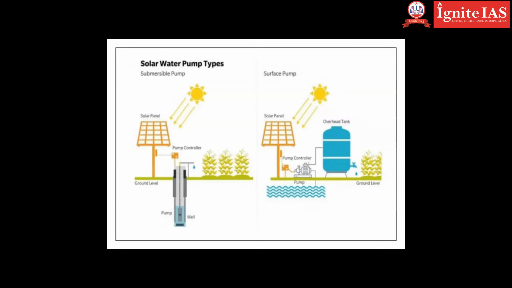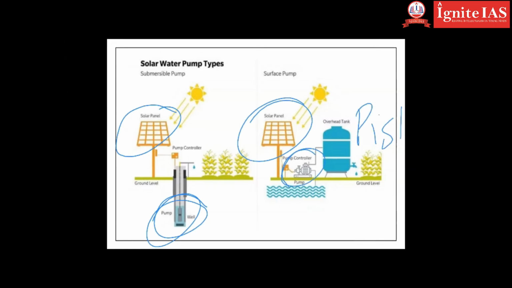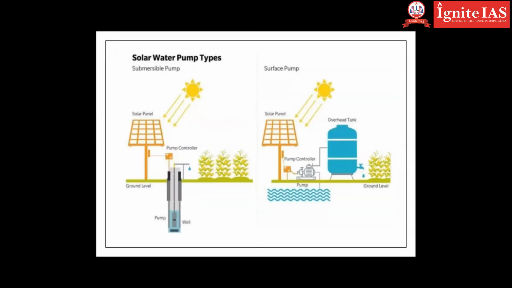Then you can see here that solar panels are used for submersible pumps. Solar panels can be used for centrifugal, and can be used for piston pumps also. It is not necessary that it cannot be used for piston, it can be used for piston. This is the centrifugal which we have in our home.